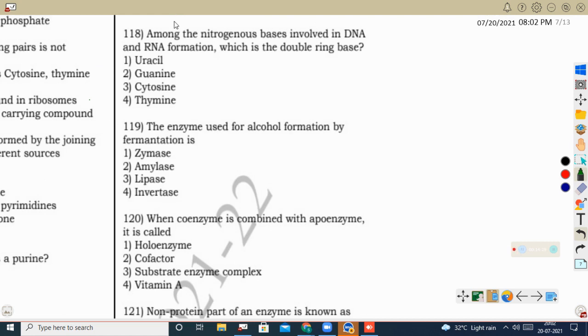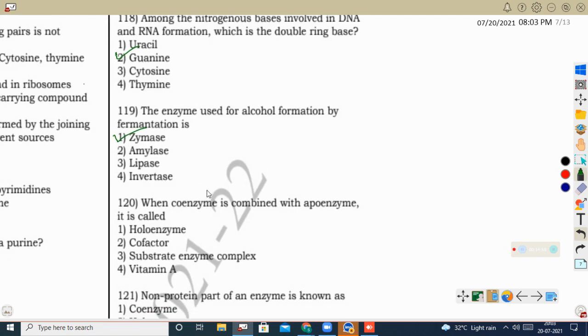Next question, among the nitrogenous bases involved in DNA and RNA formation, which is the double ring base? Double ring bases are purines, and single ring bases are pyrimidines. Purines are adenine and guanine, pyrimidines are uracil, cytosine and thymine. So here guanine is the correct option. Next question, alcohol fermentation is done by yeast or Saccharomyces. They ferment the sugar with the help of an enzyme which is produced, that is zymase.